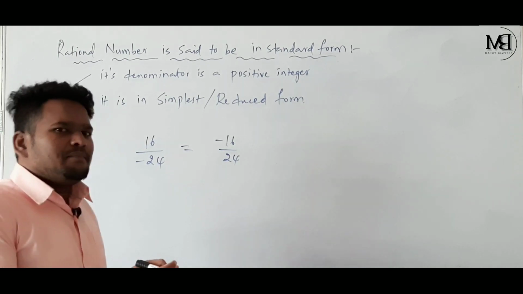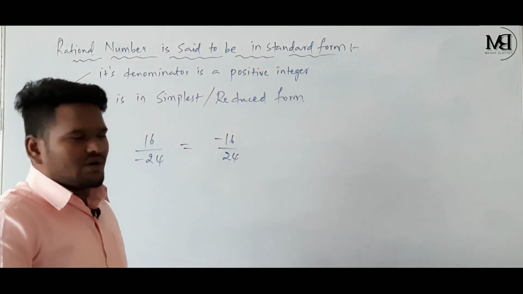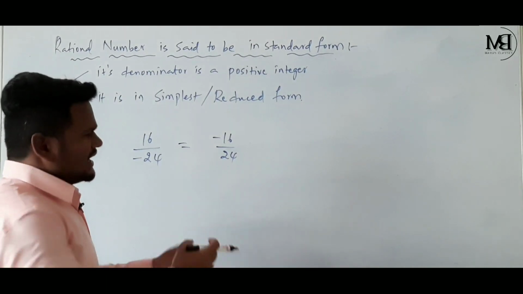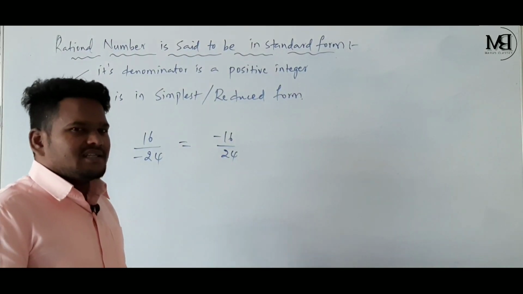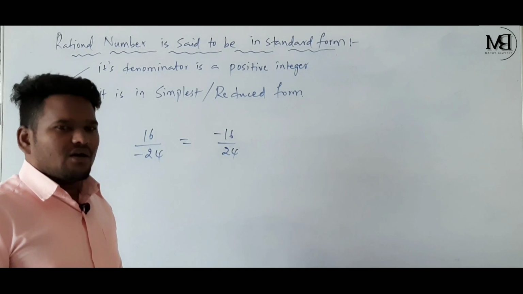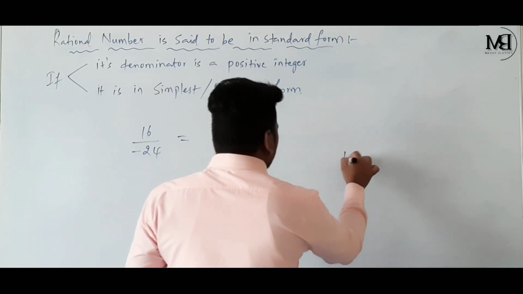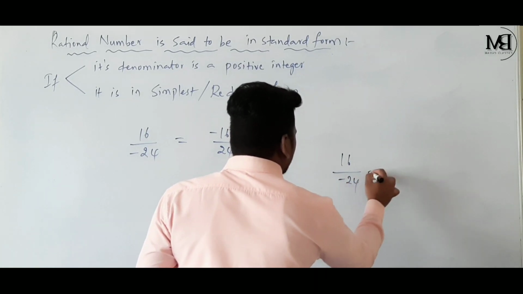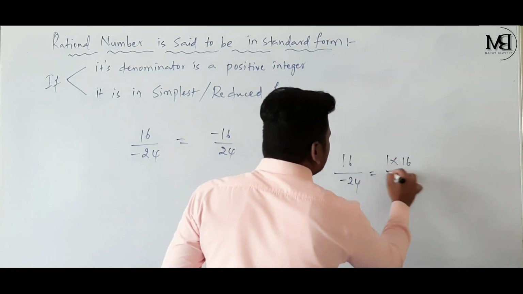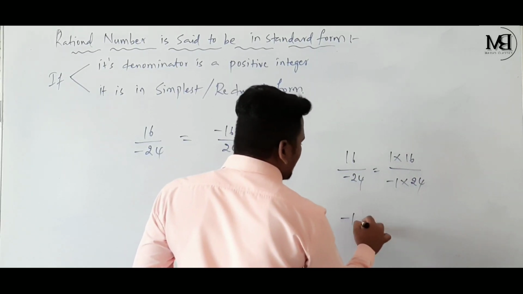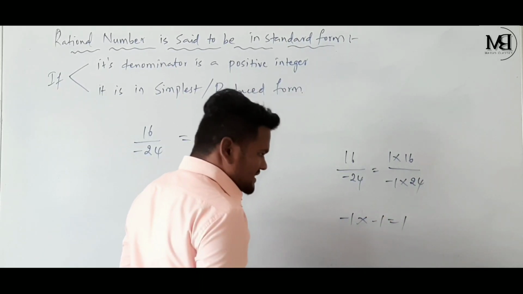See children, some students may have a doubt how this 16 by minus 24 is equal to minus 16 by 24. Let's clarify. Actually this video is made for all the students, so I am explaining this basic also. 16 by minus 24 can be written as 1 into 16 by minus 1 into 24. And as we know, minus 1 into minus 1 is equal to plus 1.